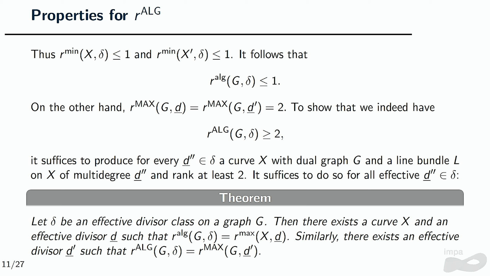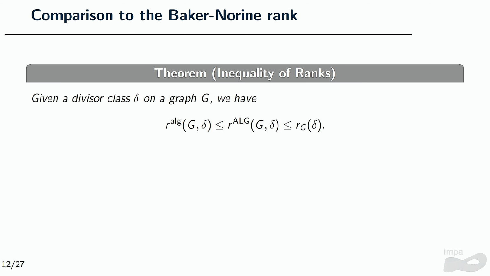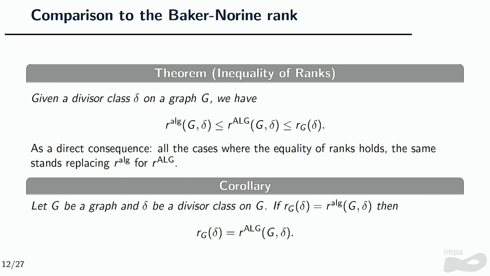It makes sense to work with the uniform one. We have, as a summary, the inequality of ranks. So before, we already had that the algebraic one is bounded above by the combinatorial. Now we also have that the uniform one is bounded by the combinatorial. As a direct corollary, in the case that the algebraic one is equal to the combinatorial one, we also have that the uniform will be equal to the combinatorial one.